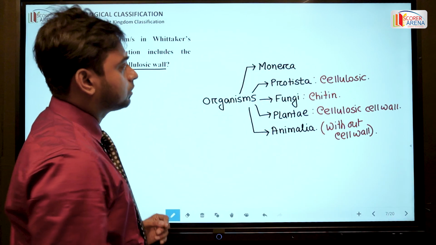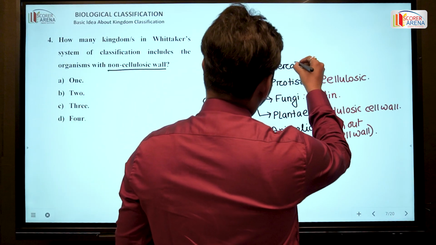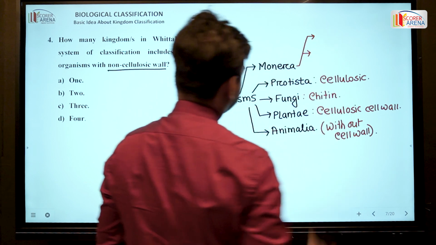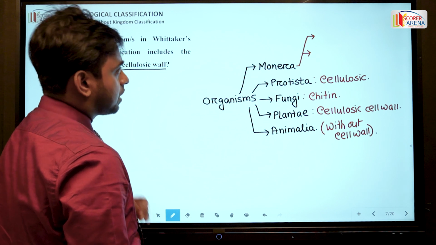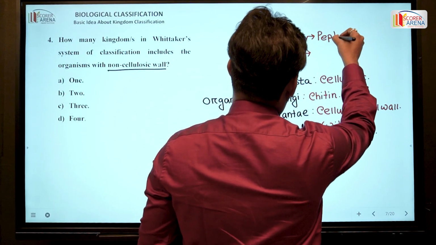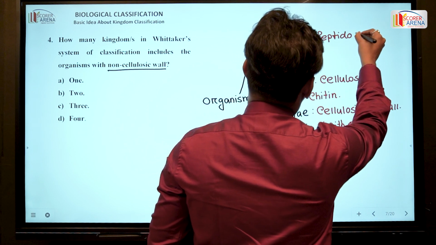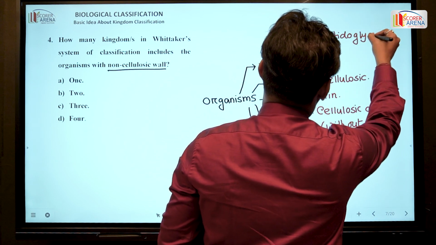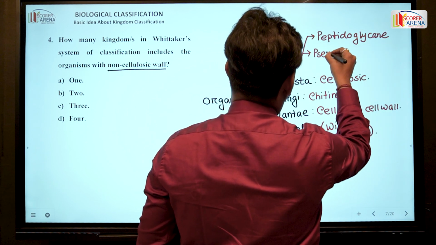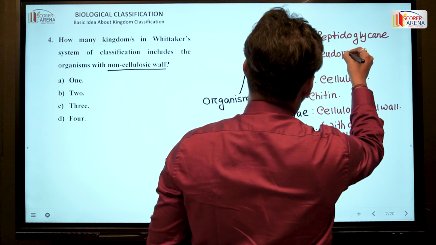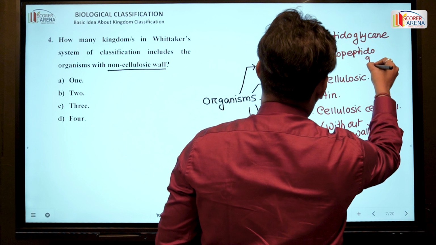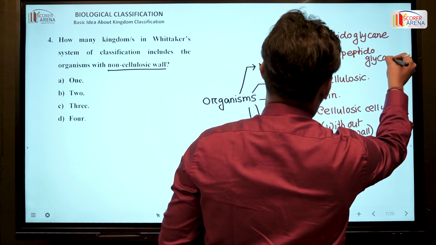And last but not the least, the Monera includes the organism with non-cellulosic cell wall, because their cell wall is made up of either peptidoglycan or pseudopeptidoglycan.